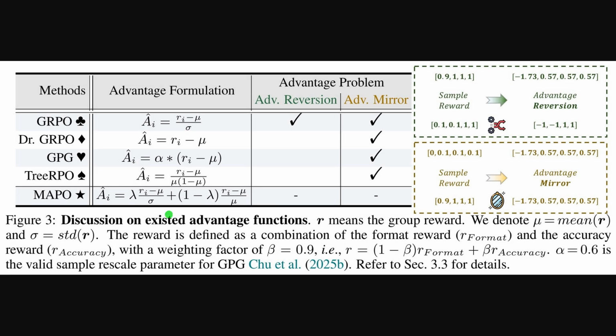Alright, Figure 3 contrasts existing advantage formulas and highlights where they break, while the mixed approach resolves both issues. Advantage reversion means tiny variation makes some rewards look wildly extreme, so training overreacts. Advantage mirror means two reward sets that are opposites get identical normalized scores, which hides real differences. The table lists prior methods, and the mixture adds a certainty weight that blends z-score style and mean relative signals for each query.